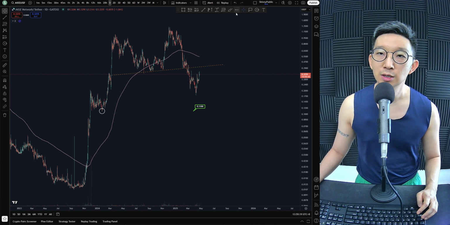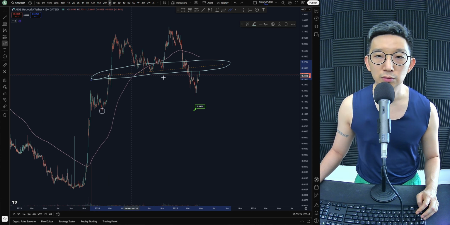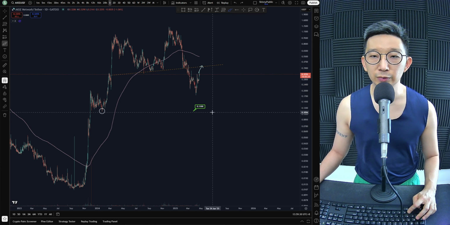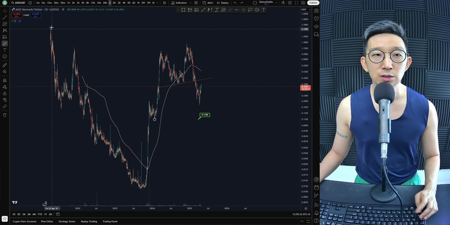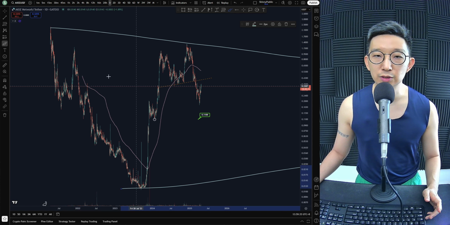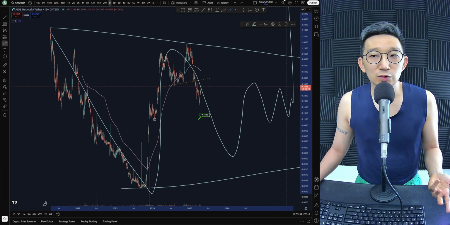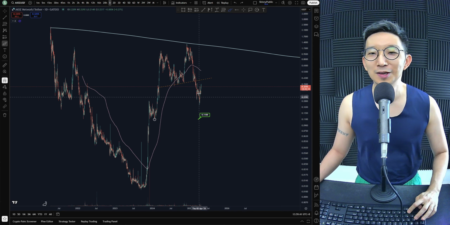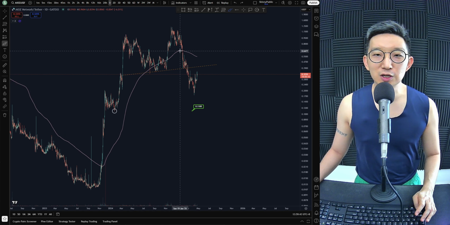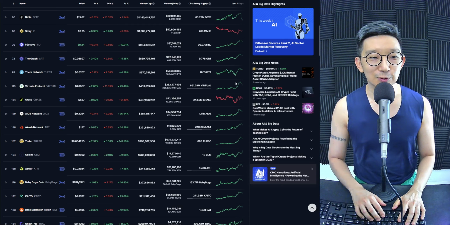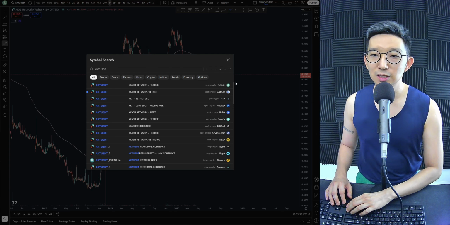Sure, there's a rally right now, but I'm going to assume that the resistance line is going to hold, right? And the skinny pink line will probably be coming back down. So we do something like this. We come back down, bearish continuation, pump 11 cents for AIOZ. Right. The reason why I would prefer it to come down is because this whole thing could be a very, very big squeeze. Right. Could be bright future, but not now. Now is bearish. As long as we're under the skinny pink line, we will remain with a bearish bias for AIOZ. Akash Network is also down.